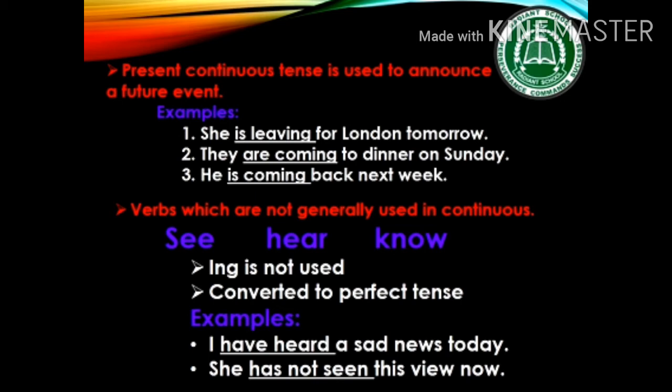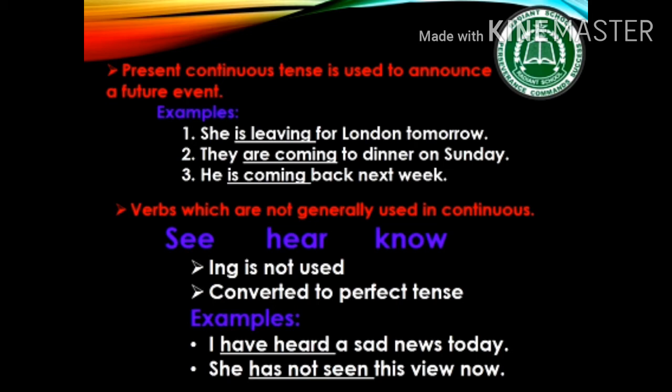Students, while discussing the ing rules, we are given few verbs in text which are not generally used in continuous form, means ing form. But instead of following such a long list, you will preferably follow 3 verbs: see, hear and know.